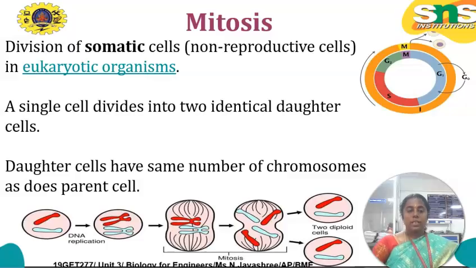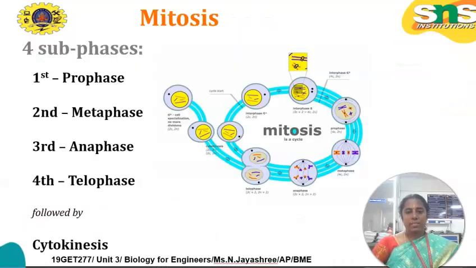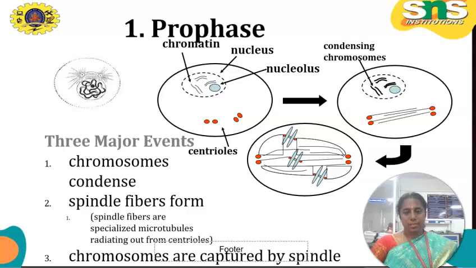Okay. So let us see the four phases of mitosis. Number one is prophase. Number two is metaphase. Number three is anaphase. Number four is telophase. Okay. So let us see each stage by stage. First one is the prophase.